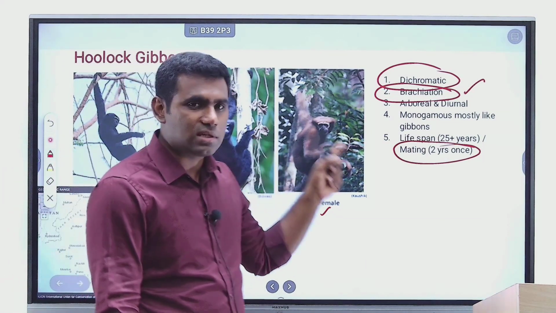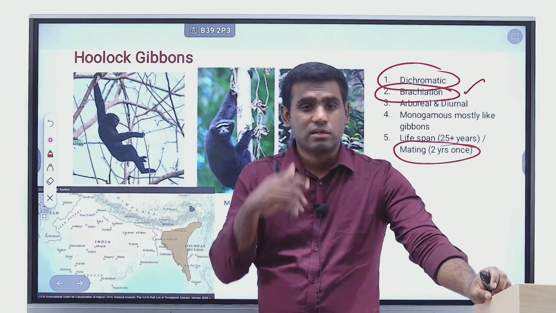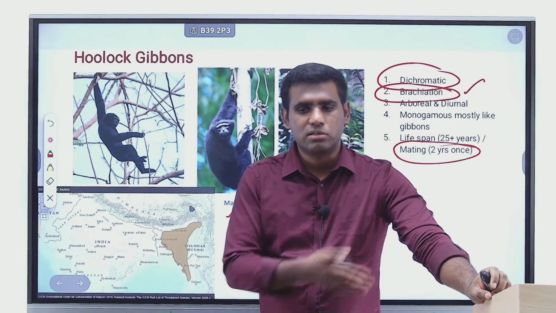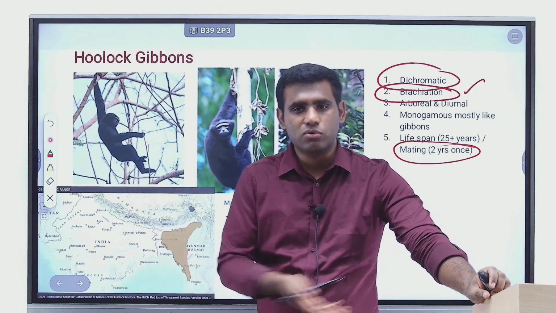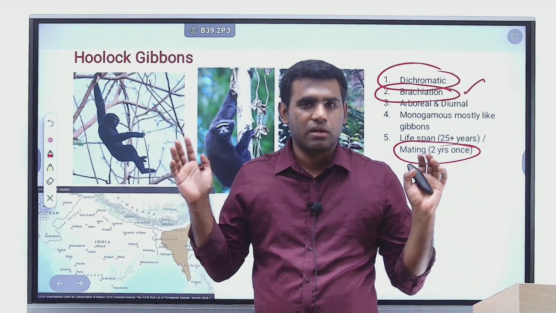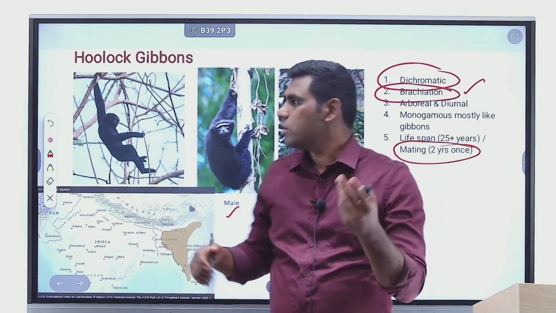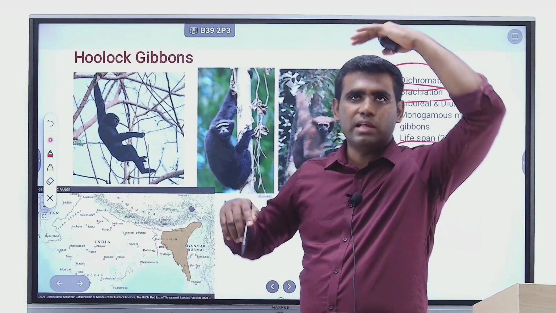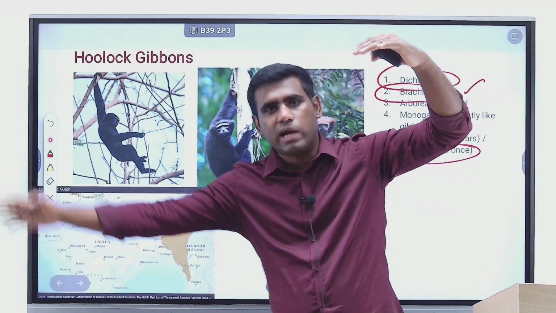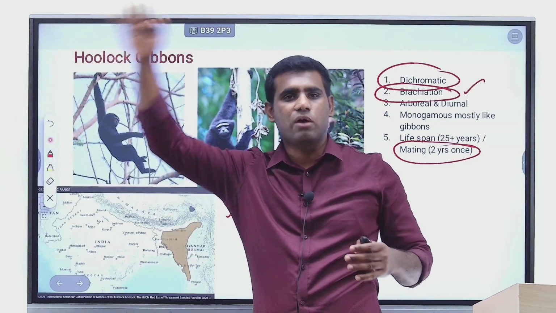And what are the threats that are faced by hoolock gibbons? Basically human development efforts, right? In Assam, you have a train track which actually goes in between a hoolock forest, right? As a result the canopy is just gone in between, right? You have trees, dense canopy at the top, and then you have vacant land over which the train goes, and then another forested area where you have dense canopy.